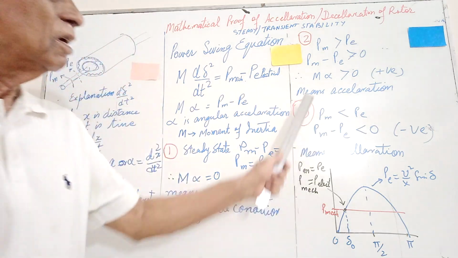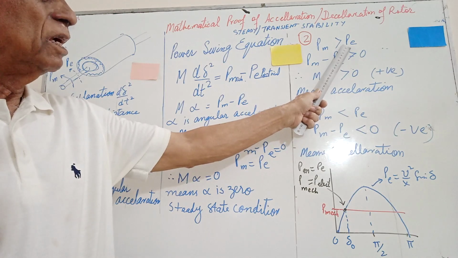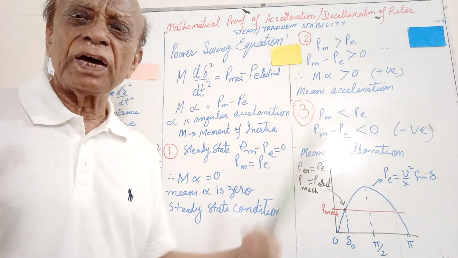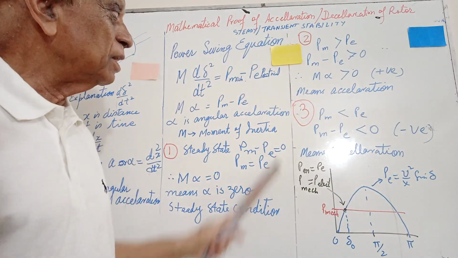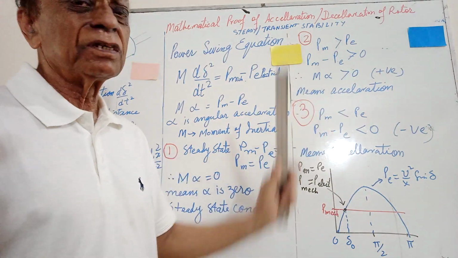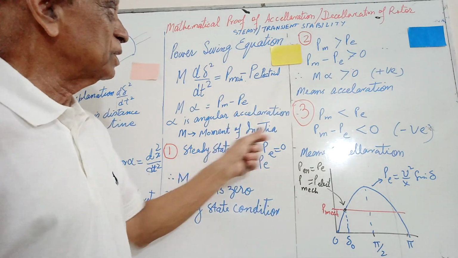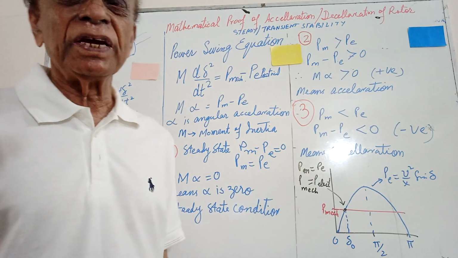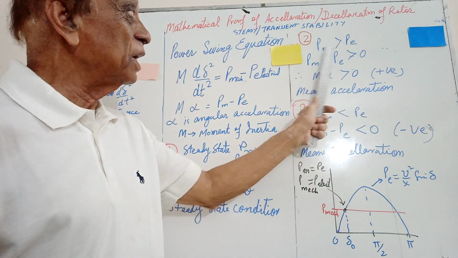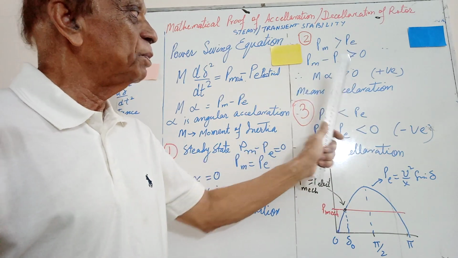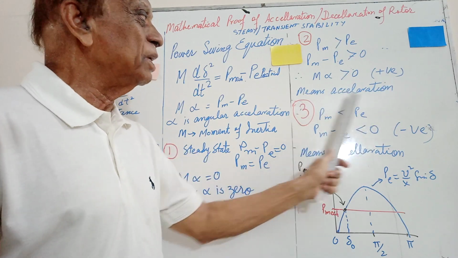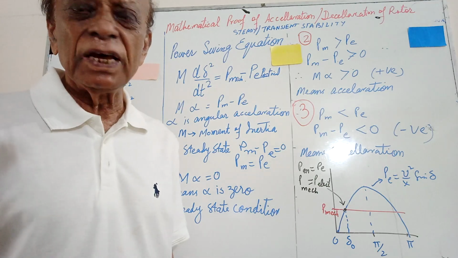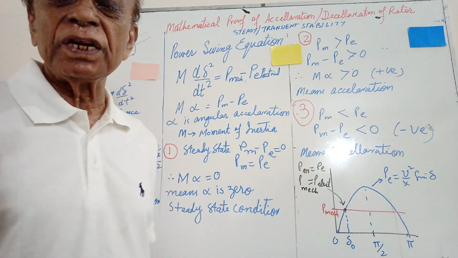So now see here, when Pm is greater than Pe, that is, Pe is reduced to a certain level or has totally gone away, then Pm minus Pe is positive from the equation. Nothing difficult. Pm minus Pe will be greater than 0 because Pm is greater than Pe, so M alpha will be greater than 0, that is positive, meaning acceleration. See, we prove by the equation that when electrical power is less, the rotor will accelerate.